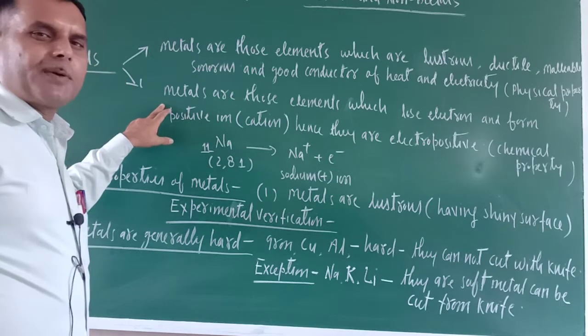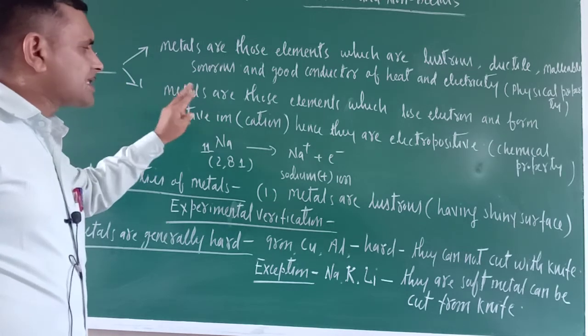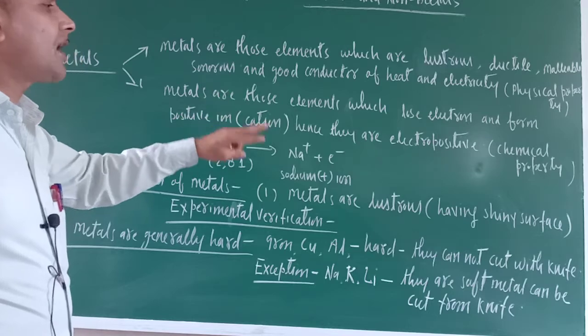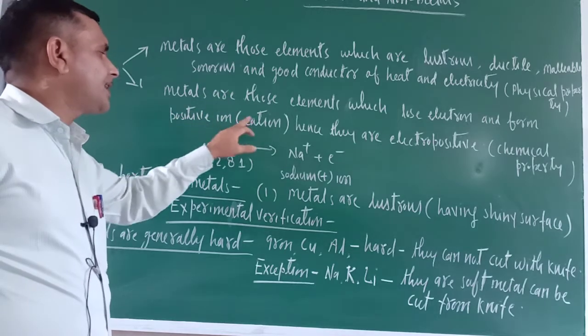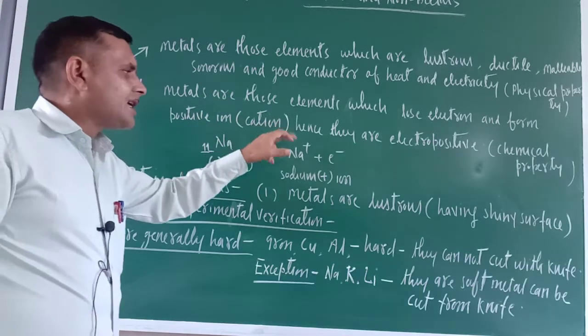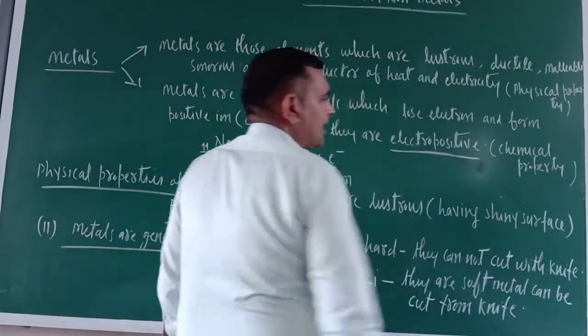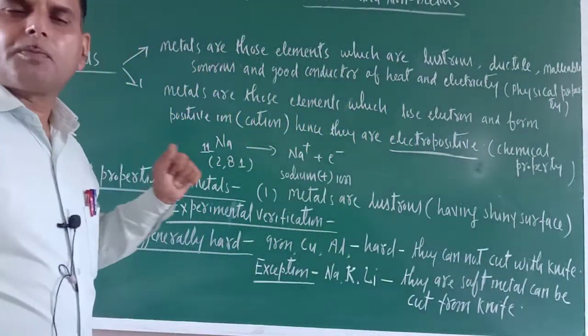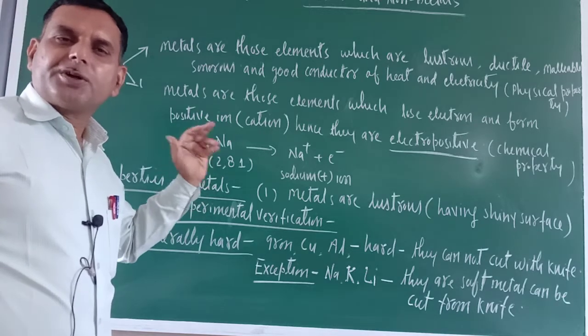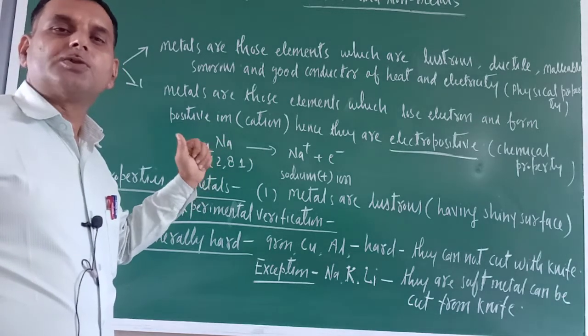And according to chemical property, what are the metals? Metals are those elements which lose electrons and form positive ions, that is called a cation. Hence they are electropositive. So metals are electropositive elements. Why are they called electropositive elements? Because during the course of a chemical reaction they lose electrons.